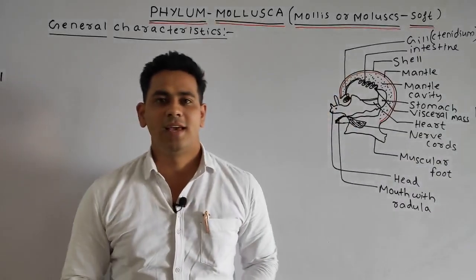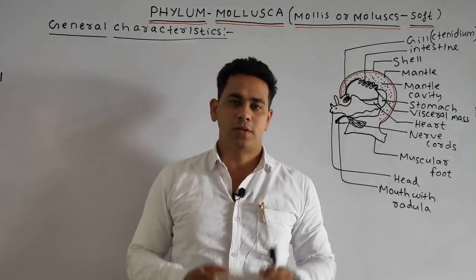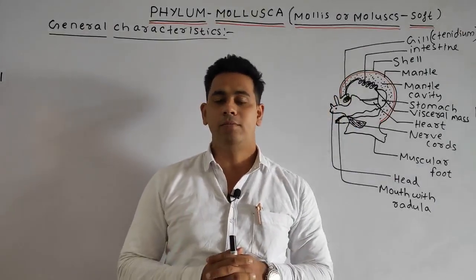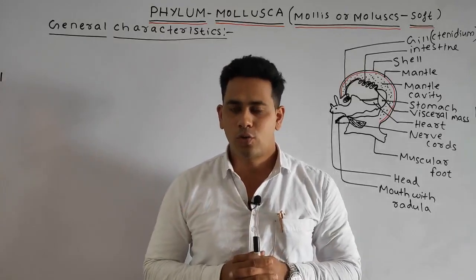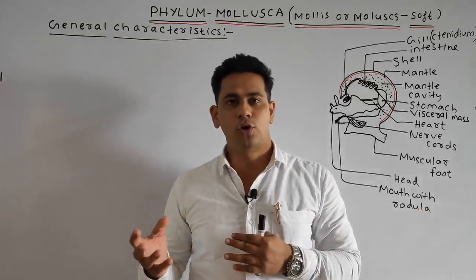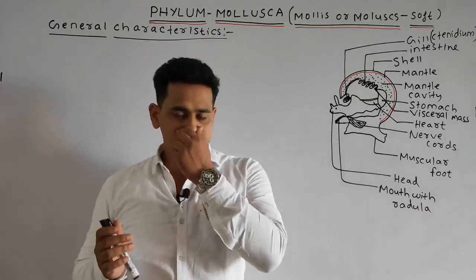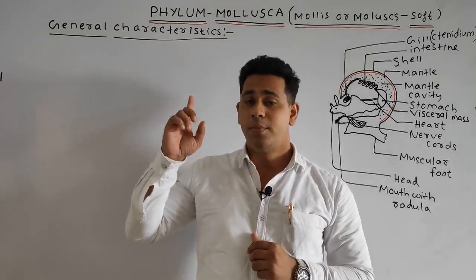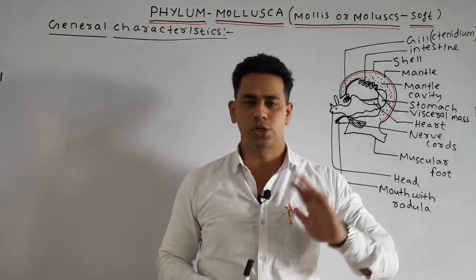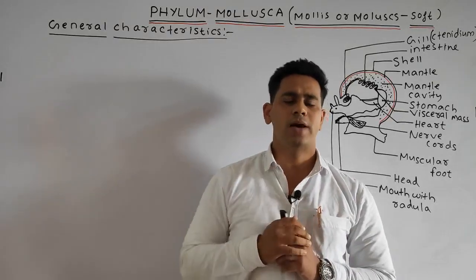Hello students, in the previous class we discussed one of the important phyla, that is Arthropoda. Arthropoda means what, students? Arthro means jointed, podas means foot, or we can say the appendages. Basically, the organisms having jointed appendages belong to the phylum Arthropoda.